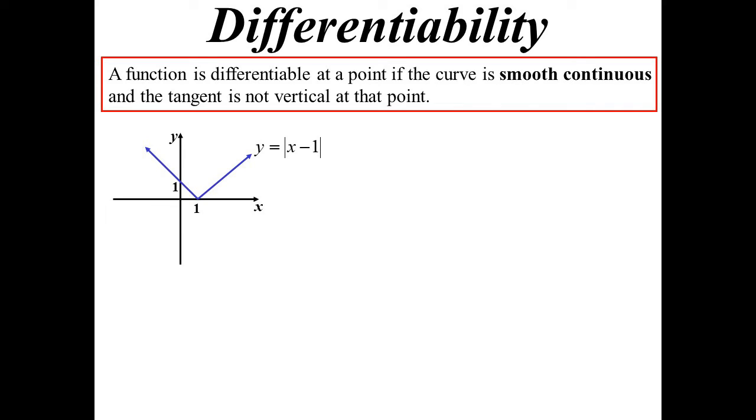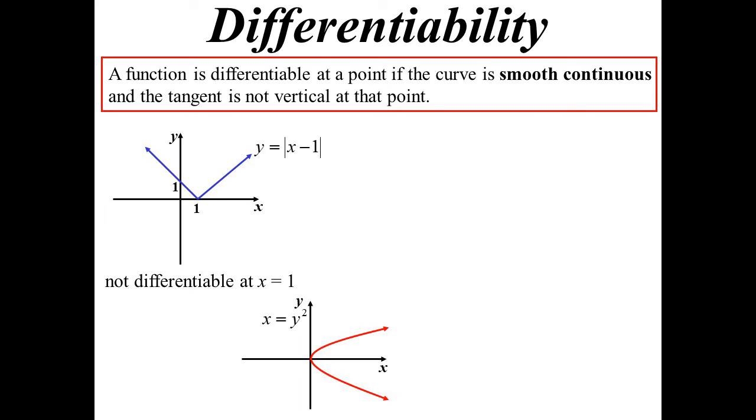So something like the absolute value curve, yeah, that's continuous, no question about it. But it's not smooth continuous, because it's got a sharp point. So that particular curve, we say, yeah, we can differentiate it everywhere except x equals 1. Because depending on how we look at it, we'll get two different answers for the slope. Are we looking at the left-hand side of the graph, or the right-hand side of the graph? So we say it's not differentiable at that sharp point.